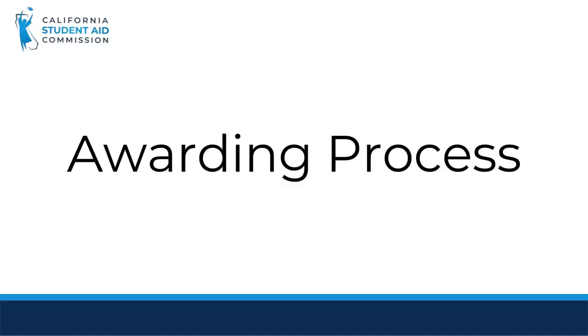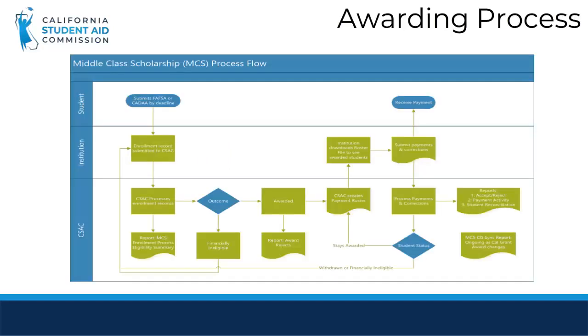Now we will talk about the awarding process. You can see the following scenarios from this flowchart: an on-time FAFSA or DREAM Act application plus the college enrollment record is what triggers WebGrants to process the application for award consideration. If awarded, colleges submit corrections and payments via the roster or a batch upload.